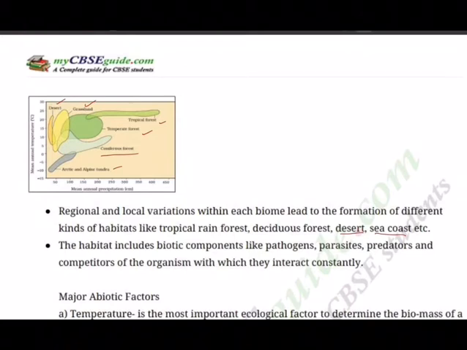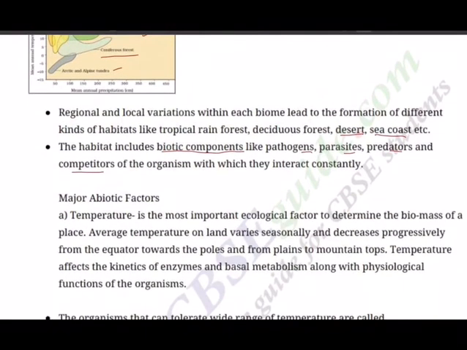The habitat includes both, as we said, biotic components like pathogens, parasites, predators, and competitors of the organism with which they interact constantly. So every day we live in a society where other species also exist.